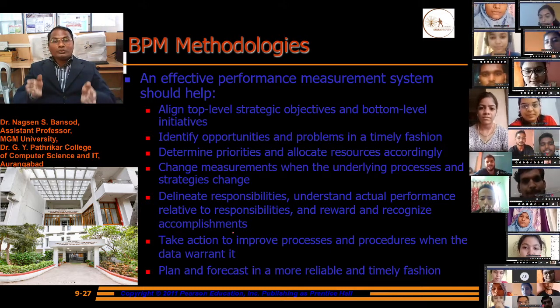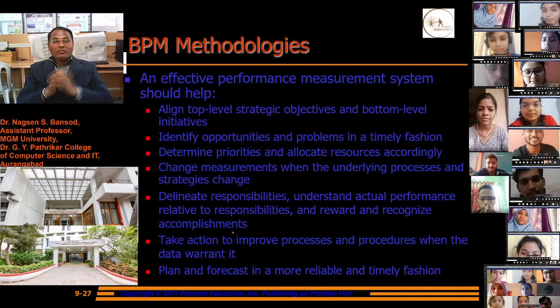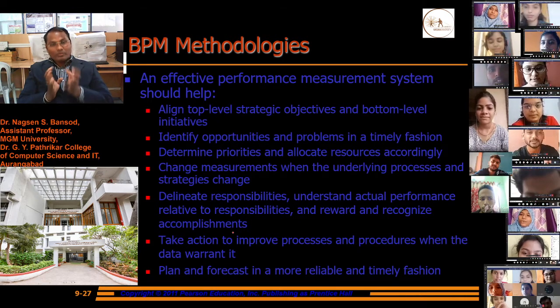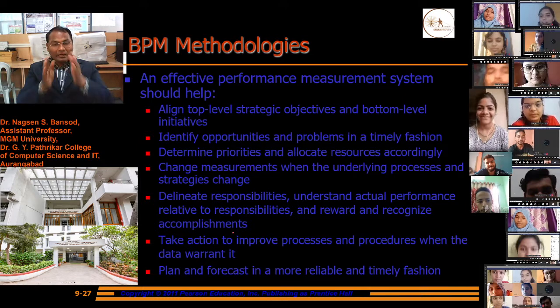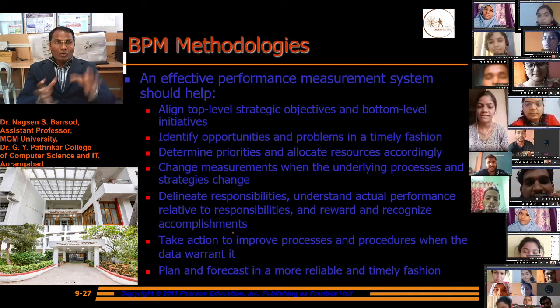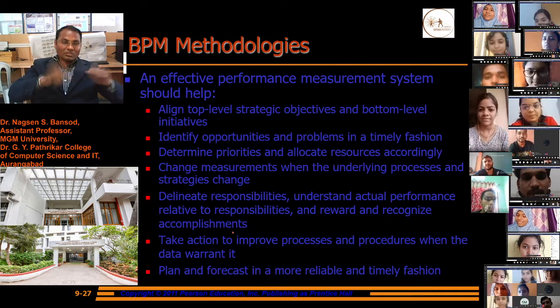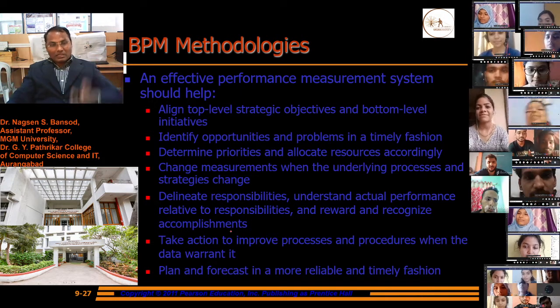Identify the opportunities and problems in a timely fashion. Business performance methodology can help us find the opportunity in the problem, determine the priority and allocate the resources accordingly. Which is the first priority task, what we have to do first in the business, and after that what we have to do at the second level.